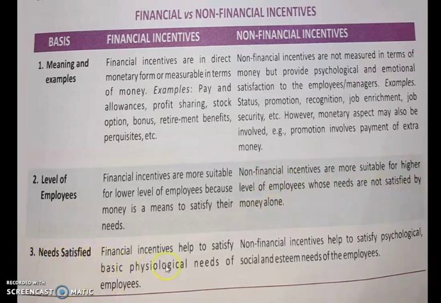Next is need satisfaction. Financial incentives help to satisfy the basic physiological needs of employees. We have studied in Maslow's need hierarchy theory that basic salary and allowances are some of those basic needs, which can be satisfied with financial incentives. Non-financial incentives satisfy the psychological, social, and esteem needs of employees. So from Maslow's need hierarchy theory, we can say that psychological, social, and esteem needs are satisfied through non-financial incentives.